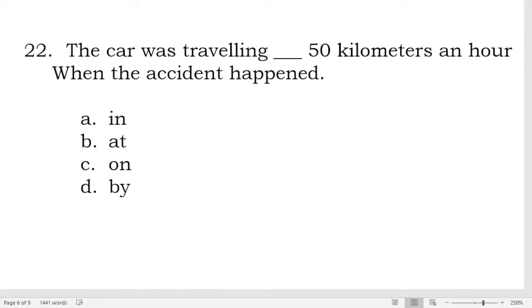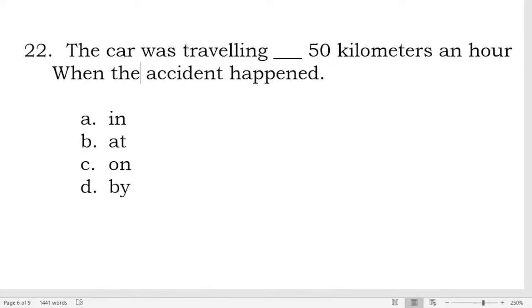Others say letter B, others say letter D, others say letter A, others say letter C. What's your final answer for number 22?